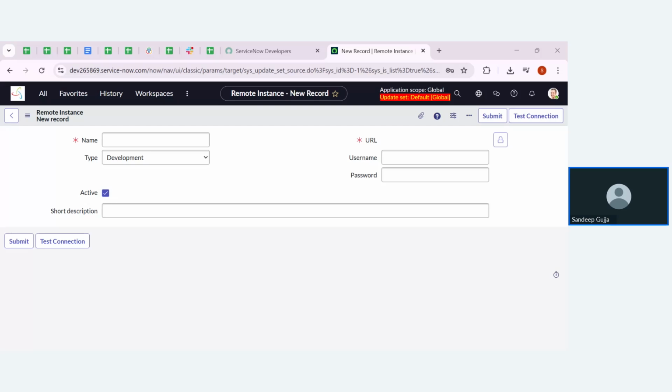So what is batch updates? Batch updates is like a parent and child. Whatever we do is stored in the update set itself. But if you want to change the configurations, we can directly change the configuration of the parent, and then it automatically applies to the child as well. That is the additional advantage of using batch.